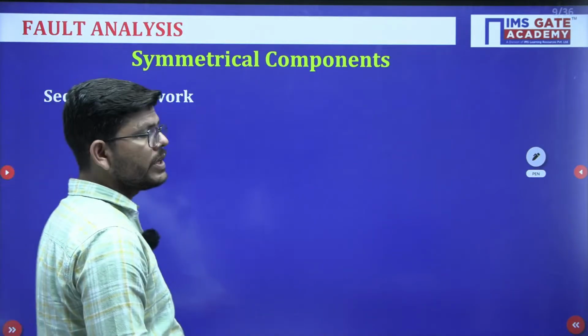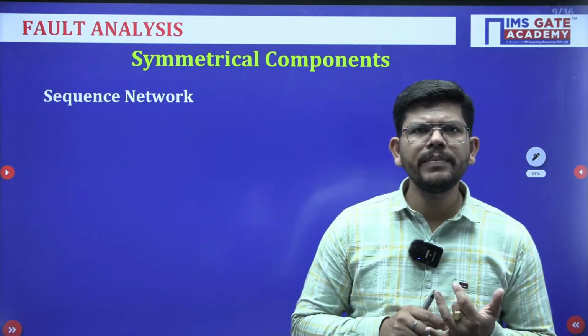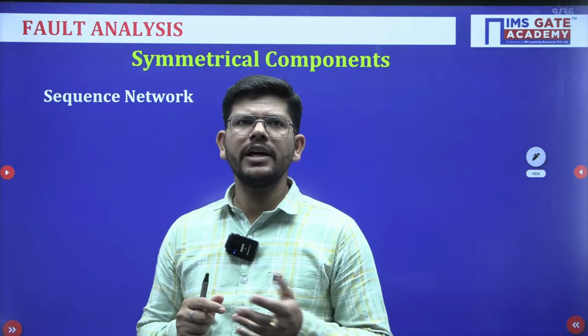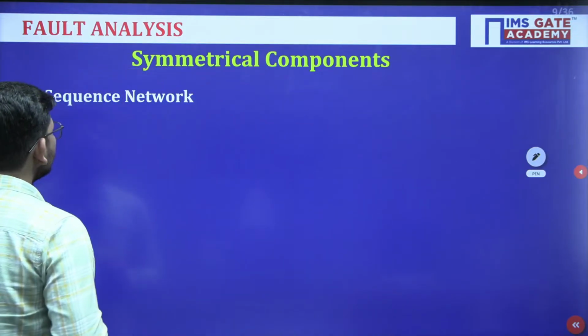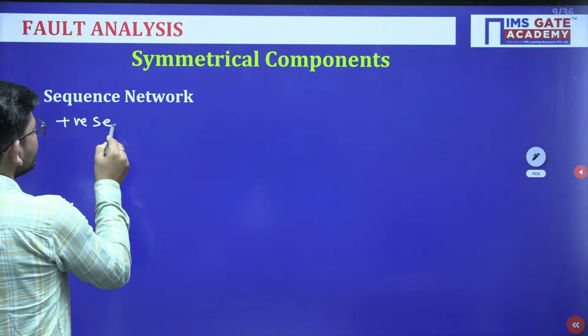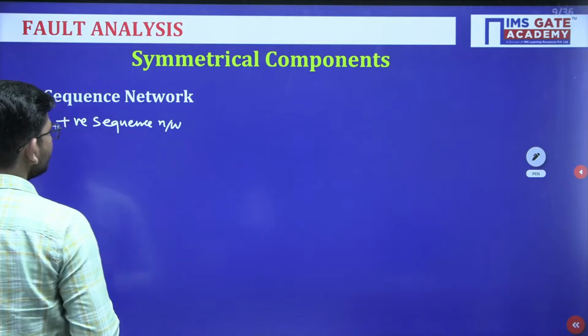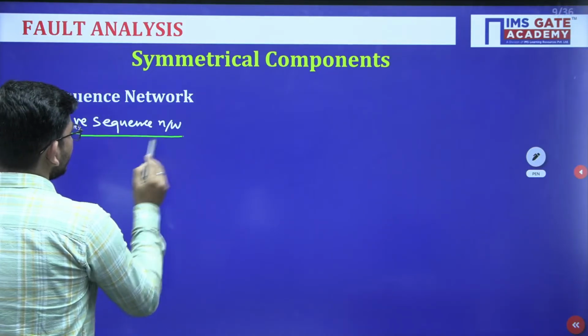Now, sequence networks. If voltage exists, current exists, impedance exists, obviously there will be some network as well. For the positive sequence network, it will be shown like this.